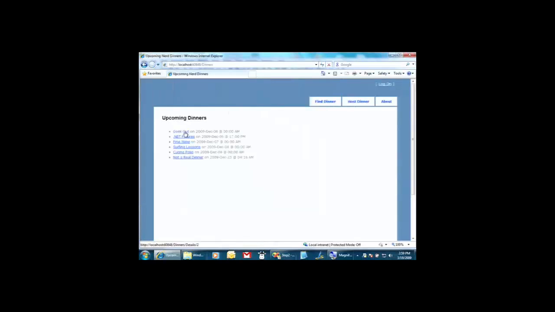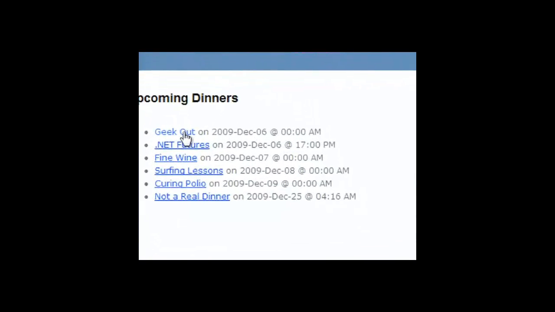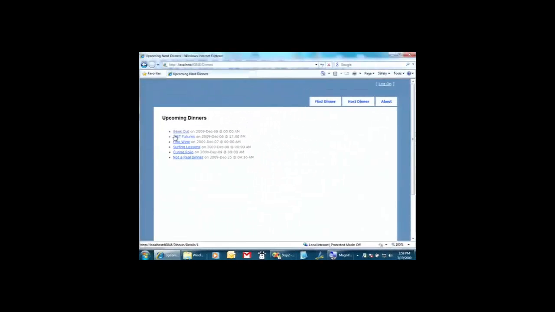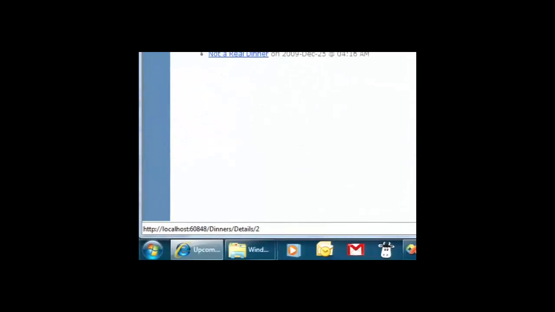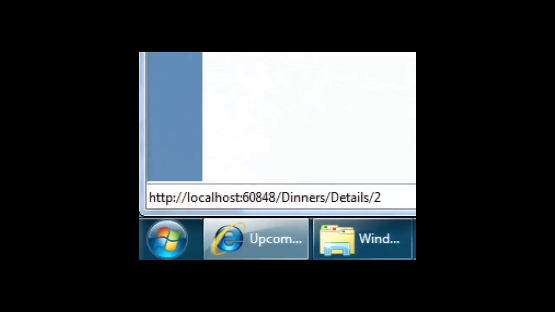But one of the things also is that I don't really like this URL. The URL is /dinner/details. Let me freeze on that. So by default, the route that we were given was controller, action, and then ID, which is a really great default route and works for a lot of stuff. But considering that I'm trying to launch a new company here, nerddinner.com, I don't want to tell people, hey, dude, nerddinner.com/dinner/details/4. It just doesn't quite roll off the tongue. So I wanted to make it like nerddinner.com/7. That's kind of my goal.